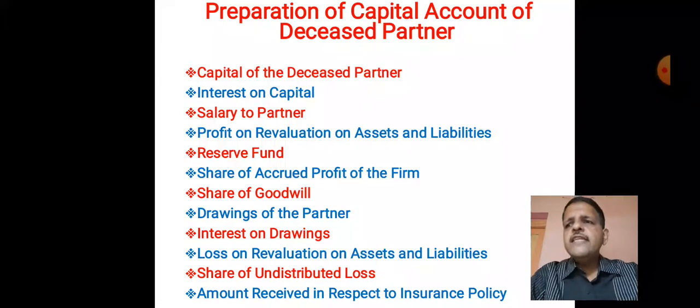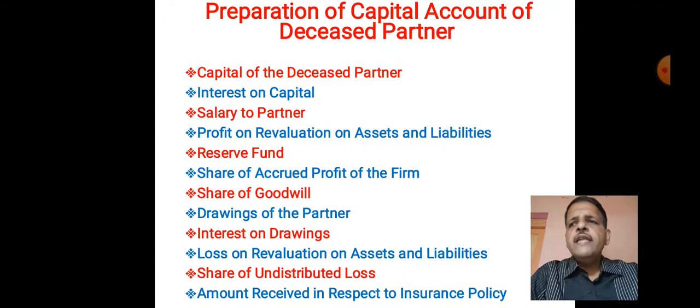Then interest on drawings. If partnership did provide interest on drawings, then there should be calculation of that from last balance sheet date till the date of death and should be taken into account by debiting capital account and crediting interest on drawings account.